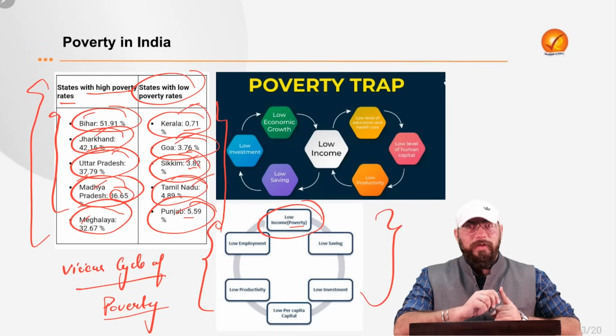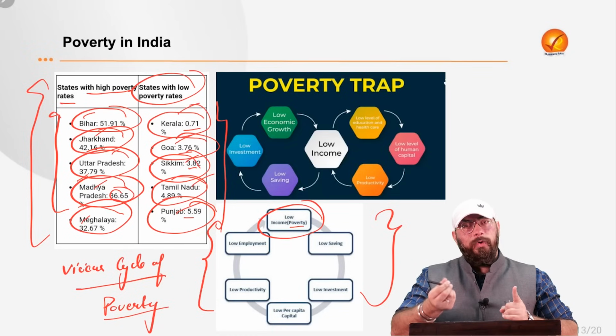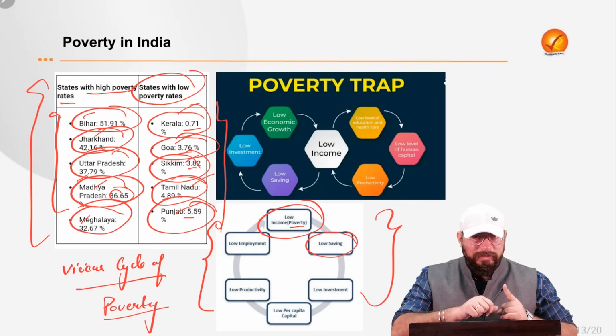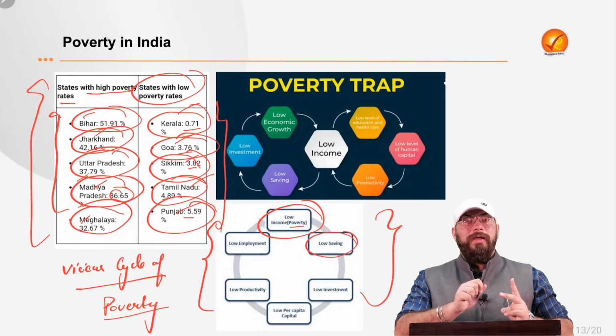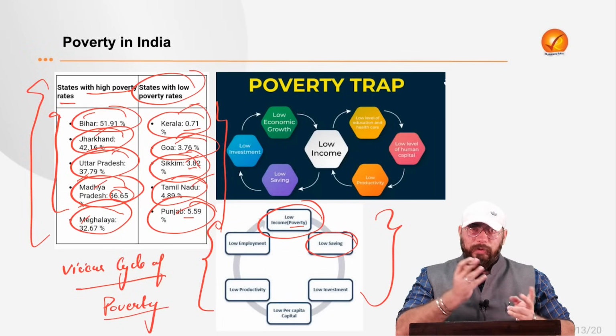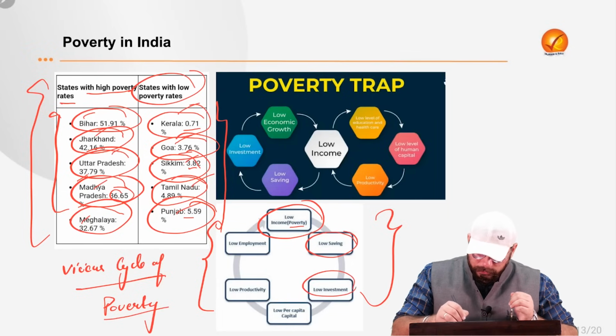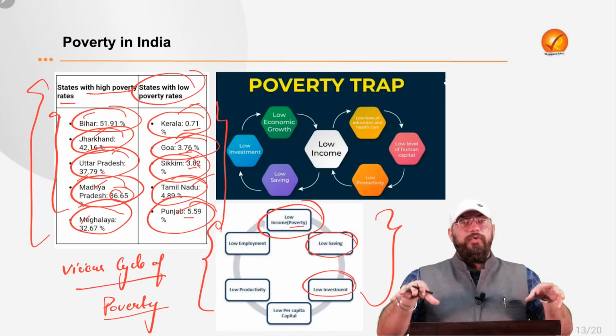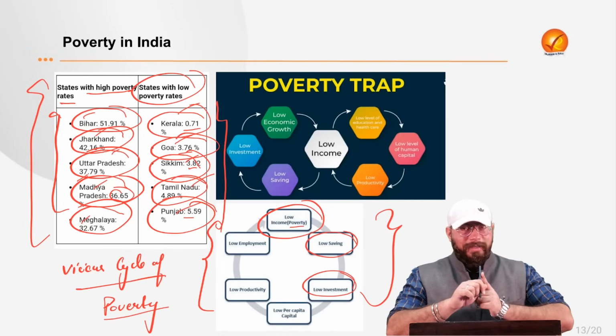And if your income is low, can your savings be high? No, your savings will also be lower. If your income is low, your savings are also low. Can you invest? Of course not. So your investments will also be low. And if we take it into account, for all the individual poor people in the country, their income would be low.